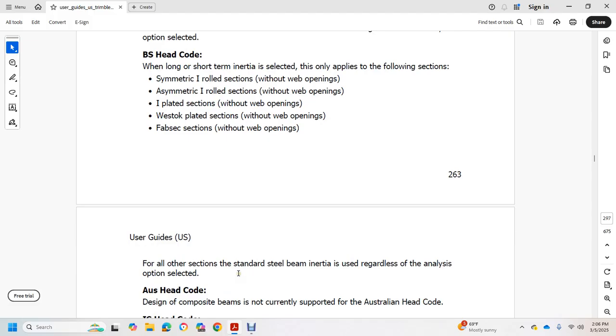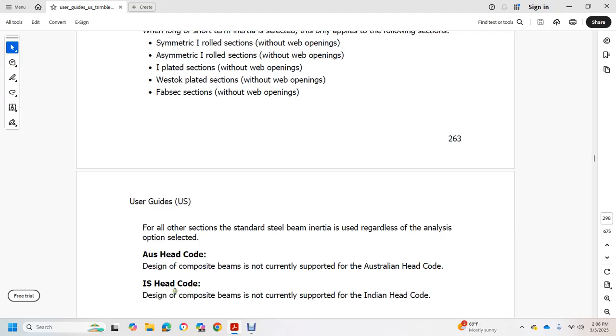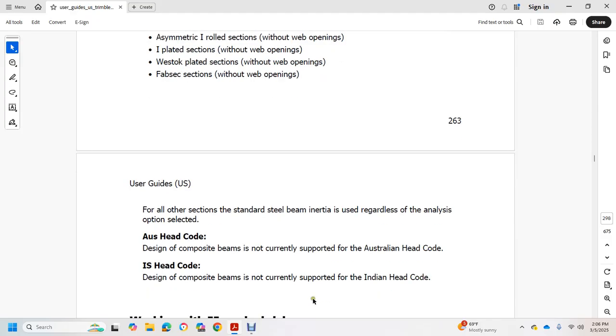Select the AUS head code: design composite beam is not currently supported with the Australian head code. IS head code: design composite is not currently supported by the Indian head code.